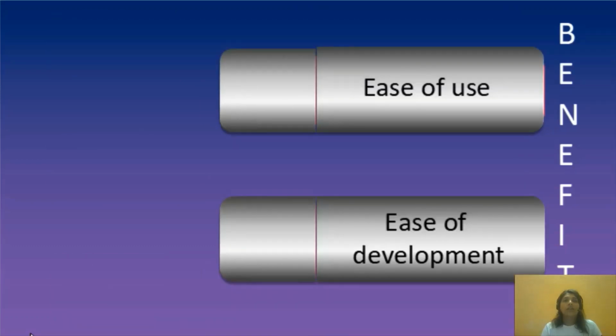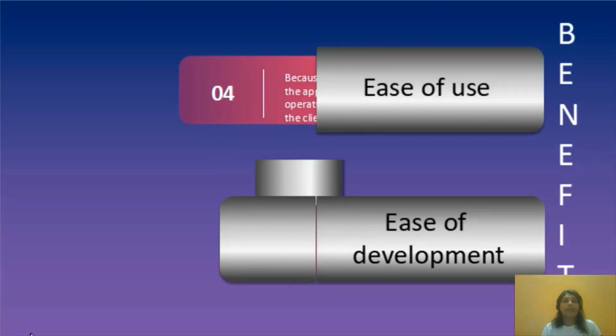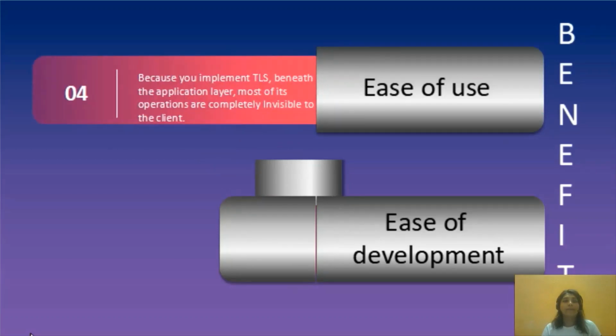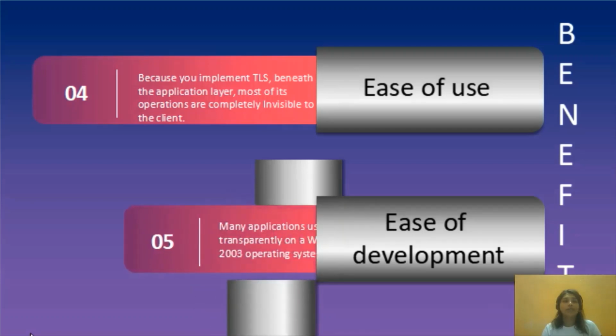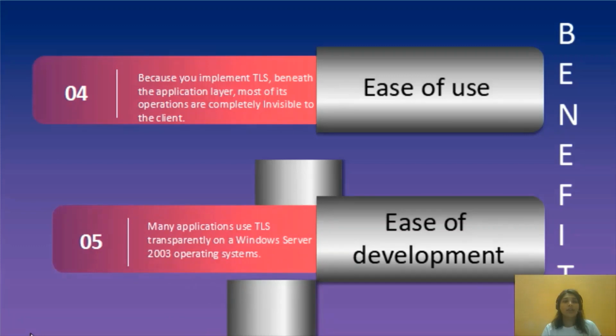Next, ease of use. Users implement TLS within the application layer. Most of its operations are completely invisible to the client. Then, ease of development. Many applications use TLS transparently on a Windows Server 2003 operating system.